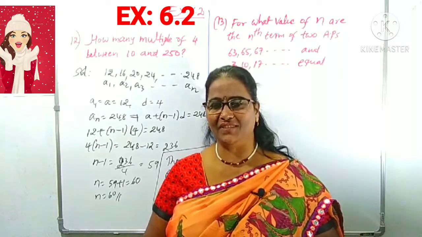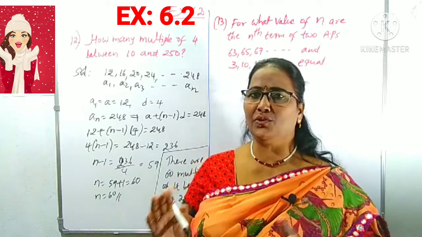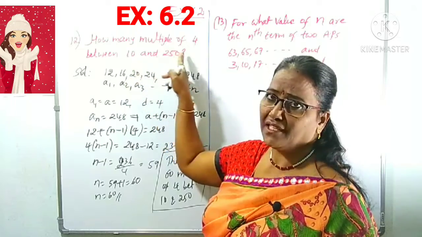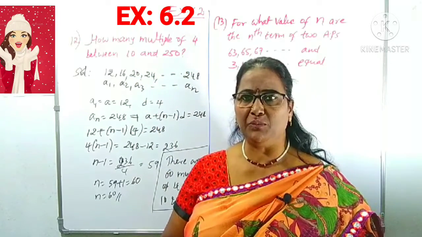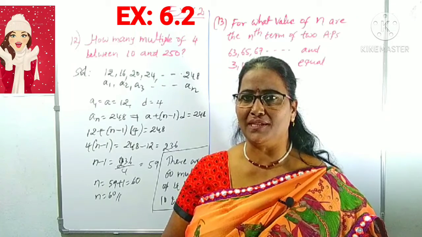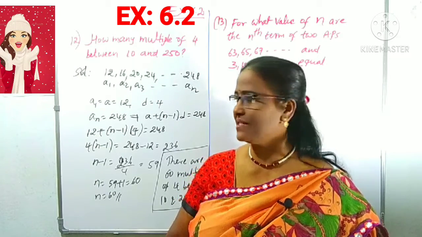That's it. Clear? Very simple question. Just mention what the starting and ending numbers are. In between, you take the multiples of 4, and from that we can find n, that is the number of multiples.